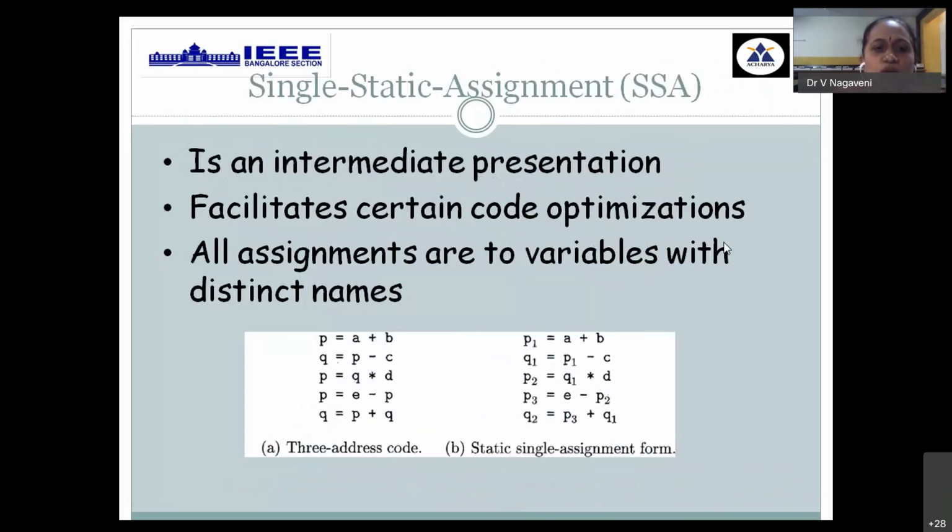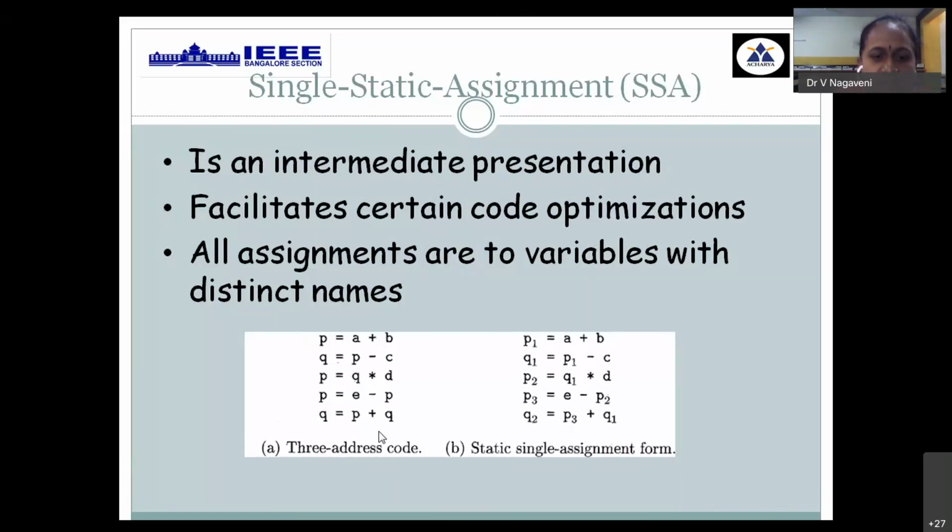Then the fourth form is called static single assignment, wherein each and every step of your 3-address code should be assigned to a unique LHS variable. If it is assigned multiple times, then it may be overridden and the earlier value may not be stored. It will just apply the new operation as it is coming.